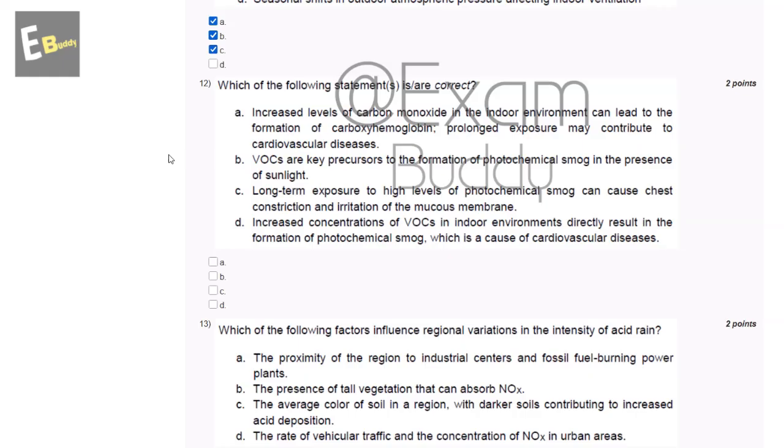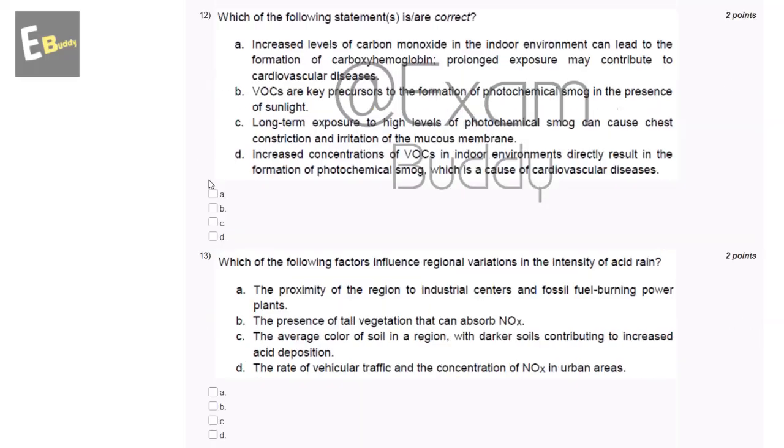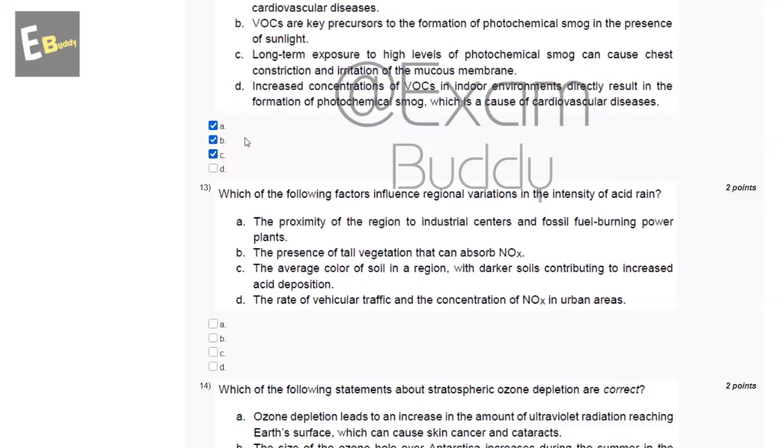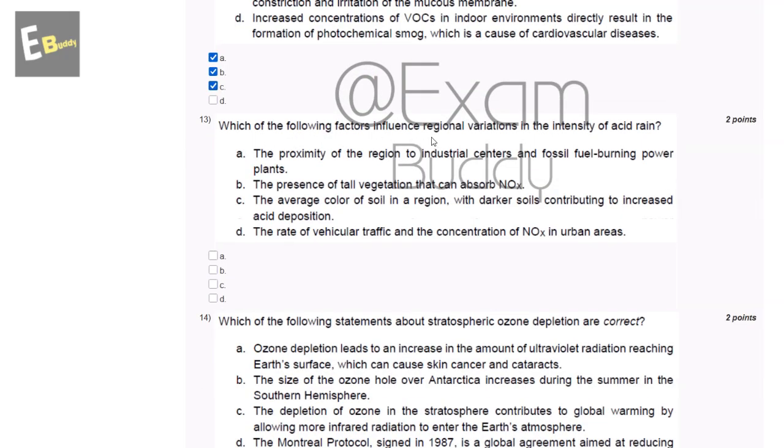Now the 12th question is, which of the following statements is/are correct? So these are the options, and the correct option for the 12th is A, B and C. And now the 13th question is, which of the following factors influence regional variation in the intensity of acid rain? So the answer to the 13th question is A and D. The proximity of the region to industrial centers and fossil fuel burning power plants, the rate of vehicular traffic, and the concentration of NOx in urban areas.